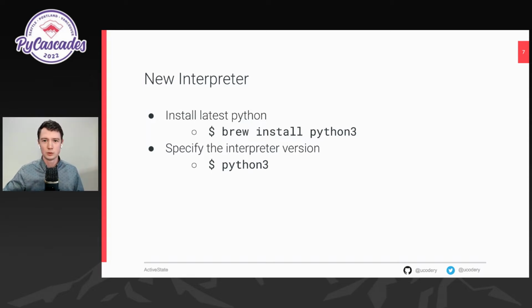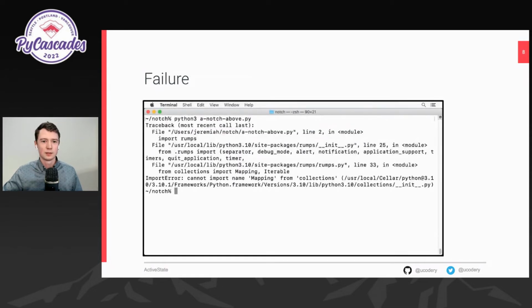But when you go to re-execute the notch above program, I'm going to need you to be a bit more specific about the Python you're running. Because you already have a Python and it's already decided that it's version 2.7, you're going to have to say Python 3. Okay, that's not too hard. They go and do this, and they run a notch above, and we have this new stack trace.